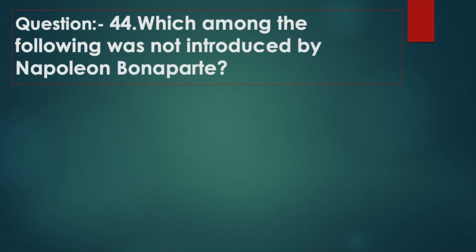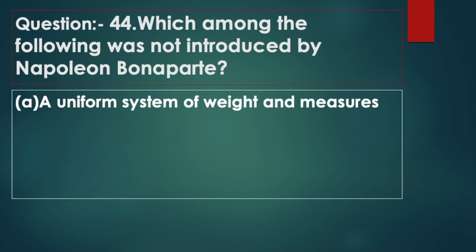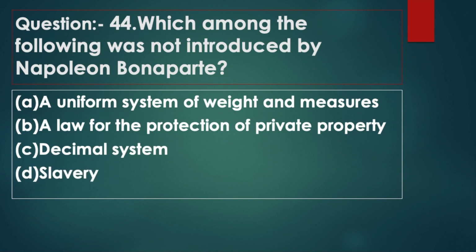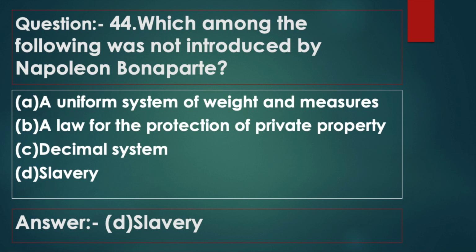Question 44. Which among the following was not introduced by Napoleon Bonaparte? Option A, a uniform system of weights and measures. Option B, a law for the protection of private property. Option C, decimal system. Option D, slavery. Answer: option D, slavery.